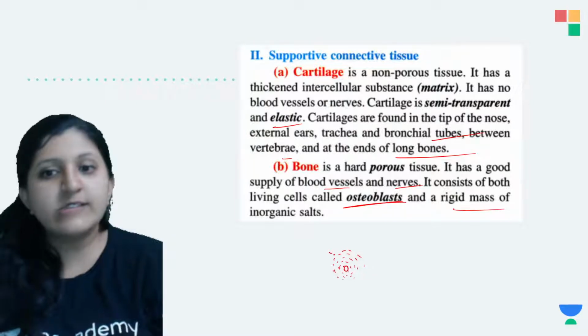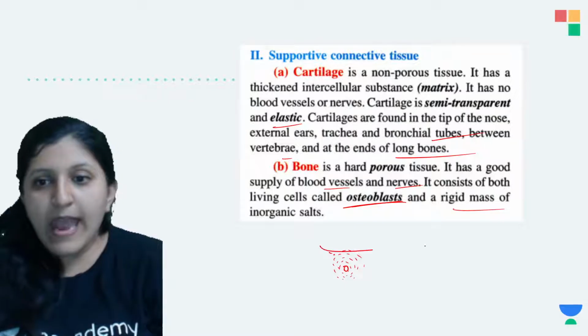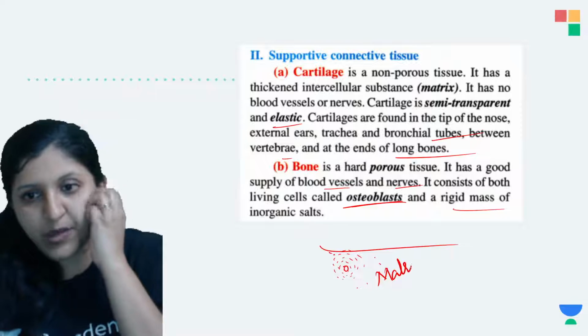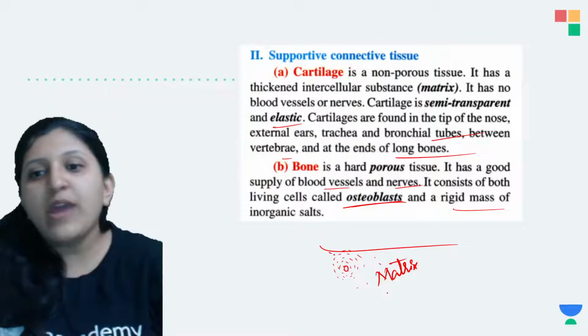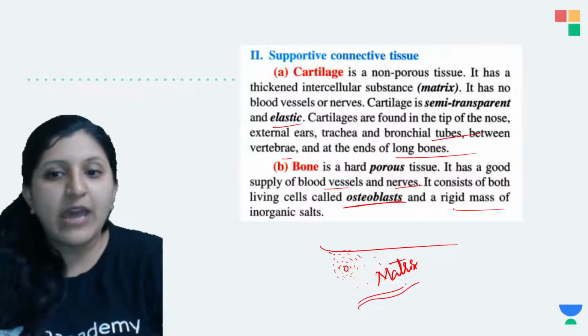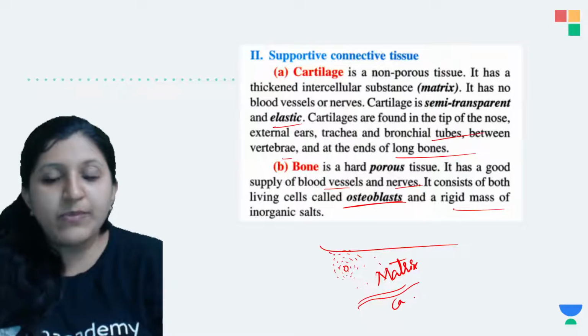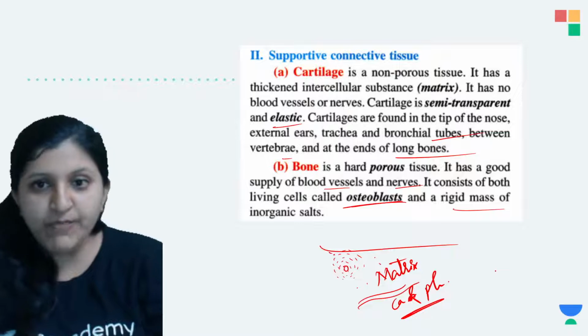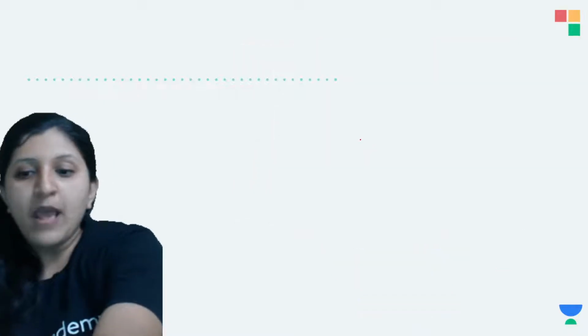In the center you can find a canal, and here there is an organic matrix. In the matrix you can find fibers, and calcium deposition and phosphorus deposition as well. Okay, so this is about the bone.